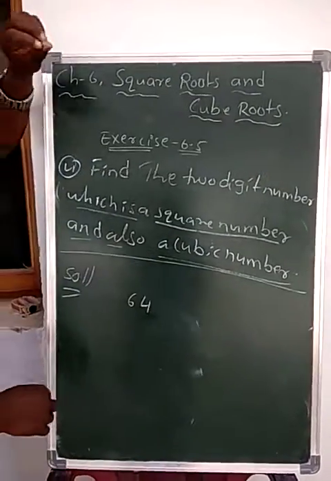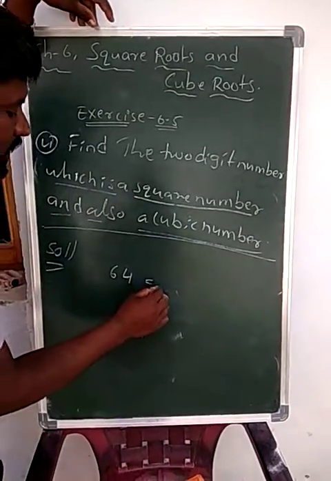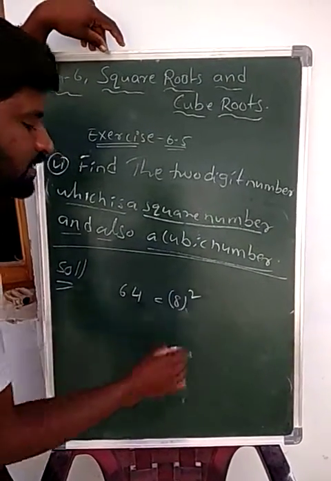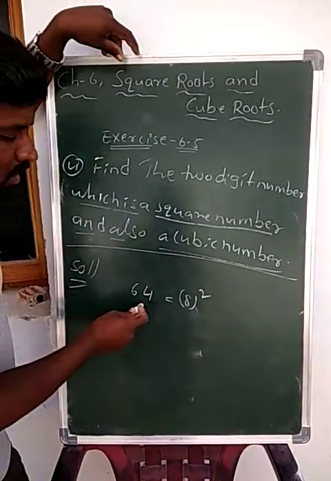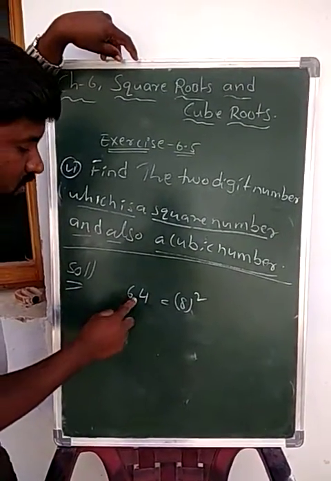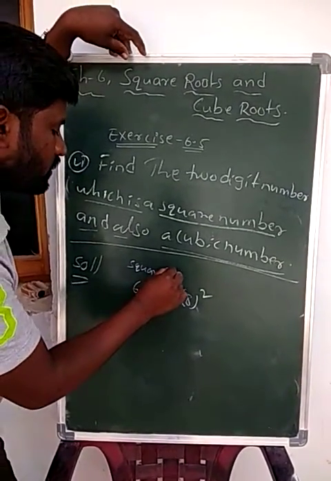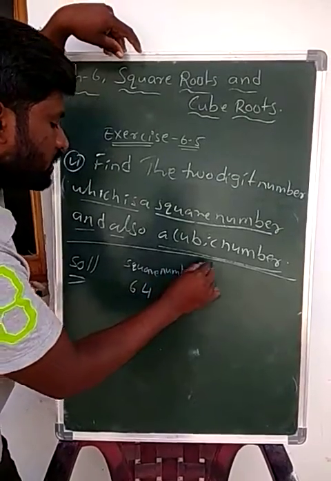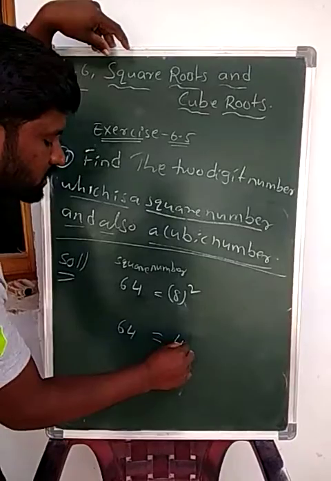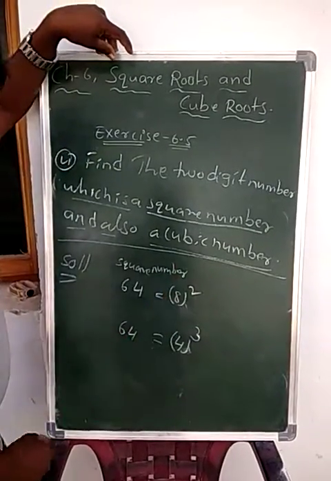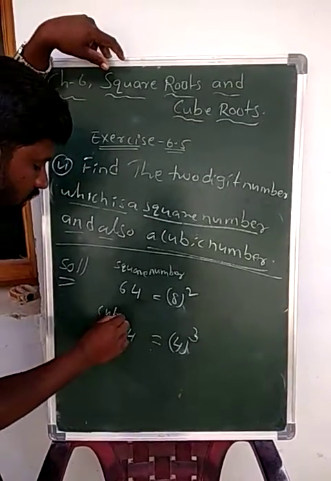It is a 2-digit number. We can write it as 8 square. 8 square means 64. Now we can say that 64 is a square number. And again 64 is a cubic number, 4 cube. 4 cube means that is 64. Then it is a cubic number.